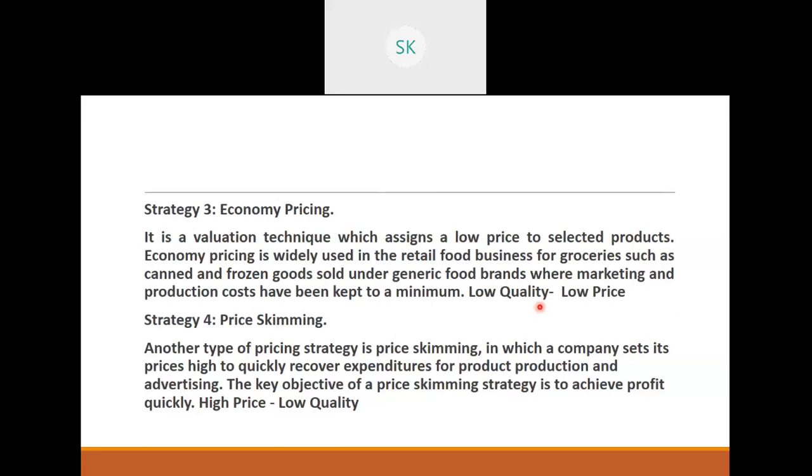Overhead cost means extra expenses like lighting, electricity bill, water bill, employees' salaries. All these are called overheads. Now these overheads will not be too much for them here. The quality also is not too high, so they don't keep the price too high either. So that is economy pricing. So you can find essentials, groceries, cereals, all these can be economy pricing.